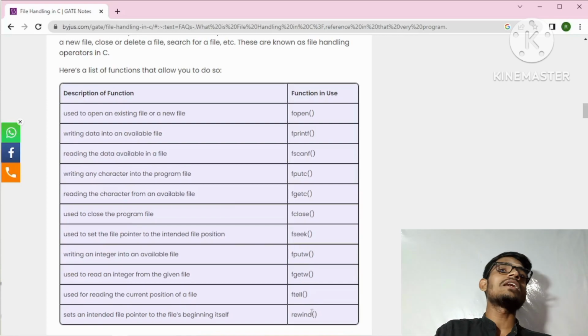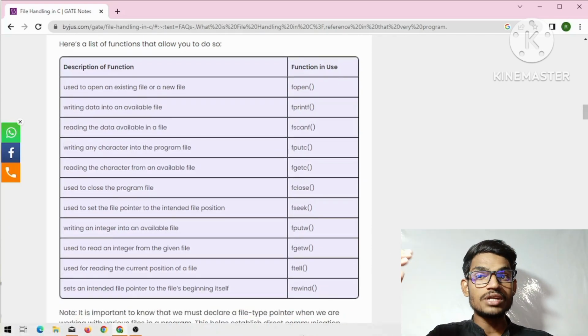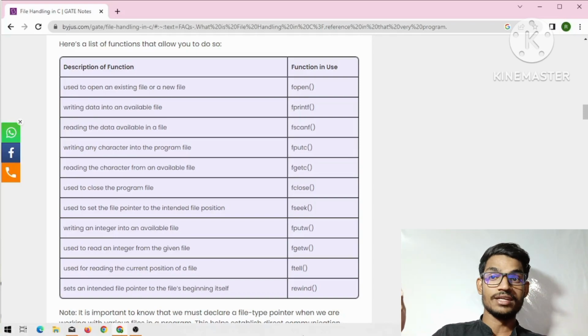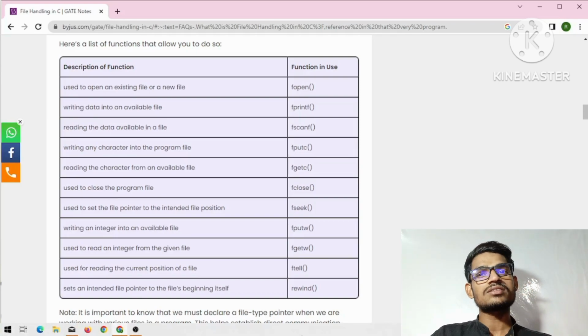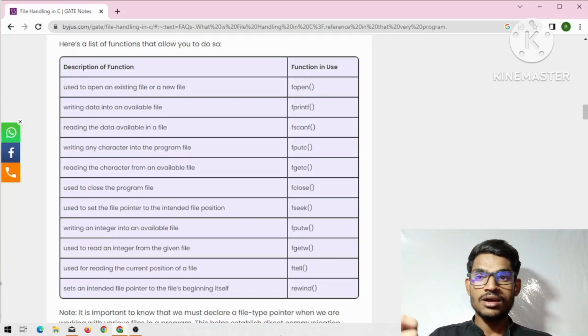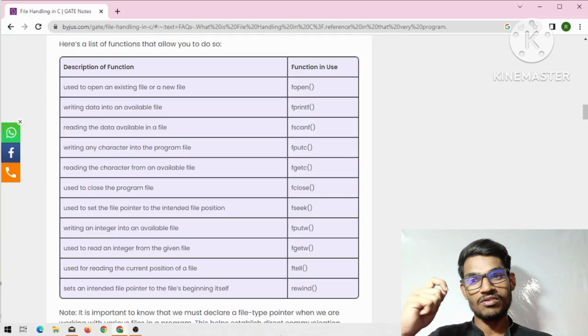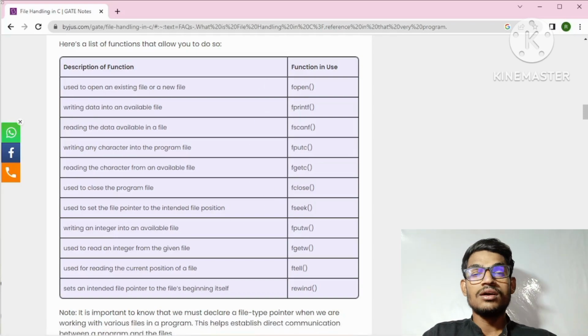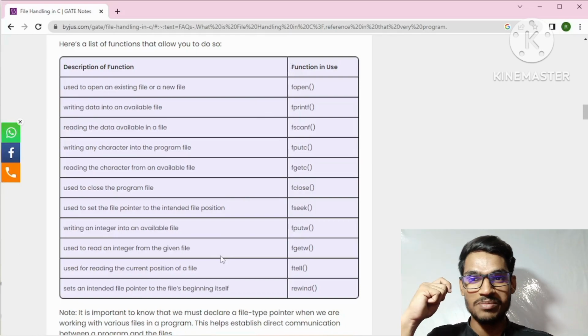After that we have the rewind function. The rewind function is mainly used to move the cursor to the 0 index in our file. So you can say that rewind moves our cursor to the starting index of our file. This function is mainly used in the file handling concept in the C programming world.